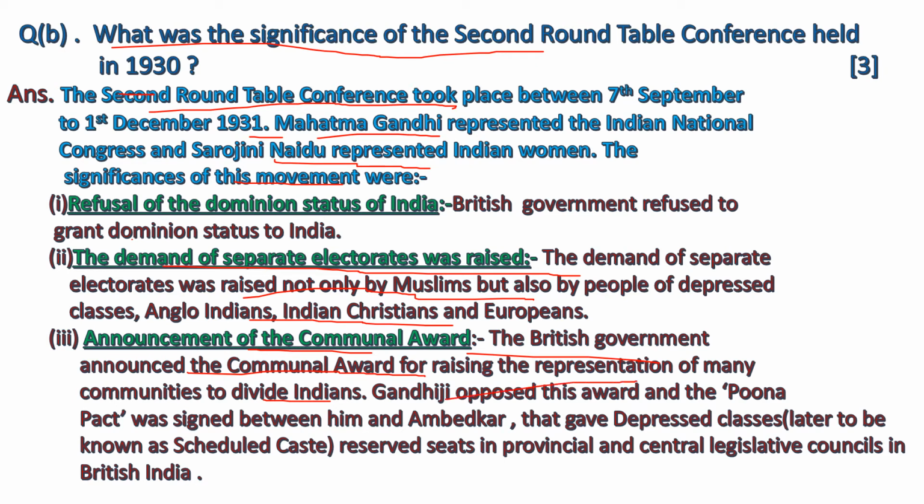Gandhiji opposed this award and the Pune Pact was signed between him and Ambedkar that gave depressed classes, later to be known as scheduled caste, reserved seats in provincial and central legislative councils in British India. Many historians considered this communal award and separate electorates as one of the main reasons for the partition of India.